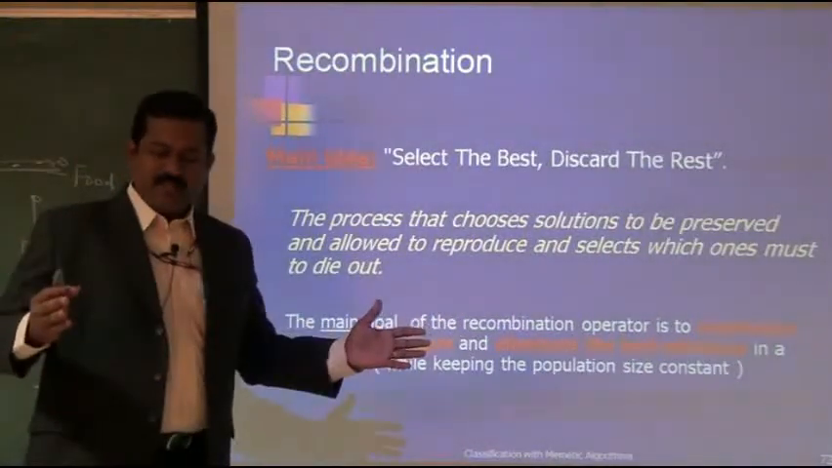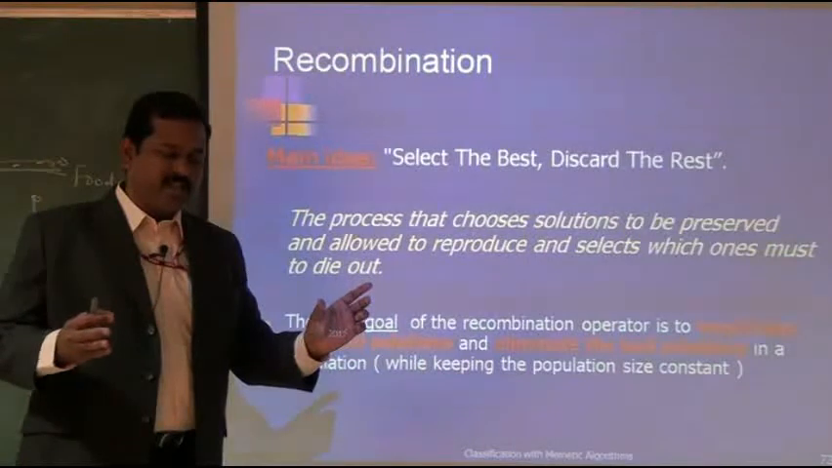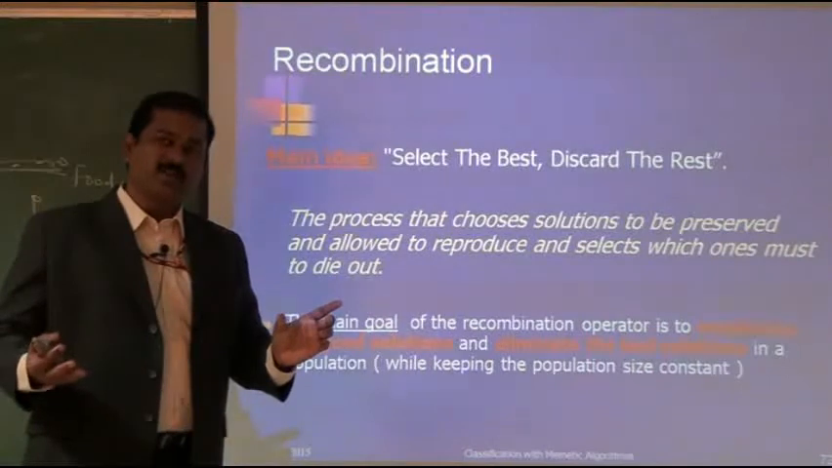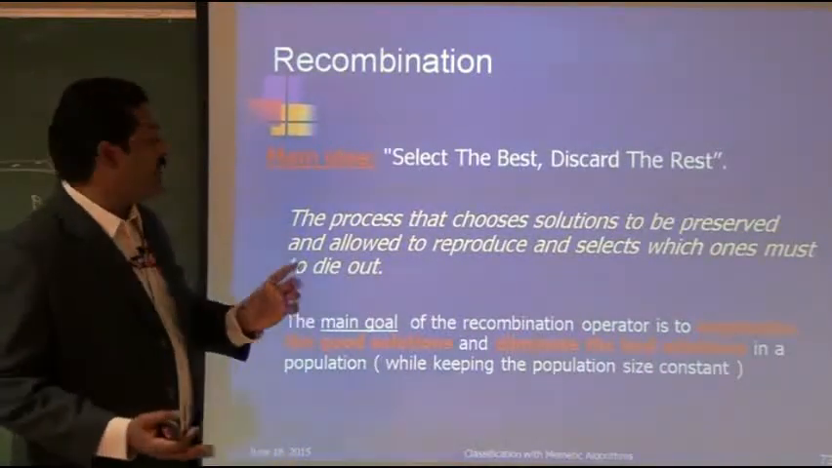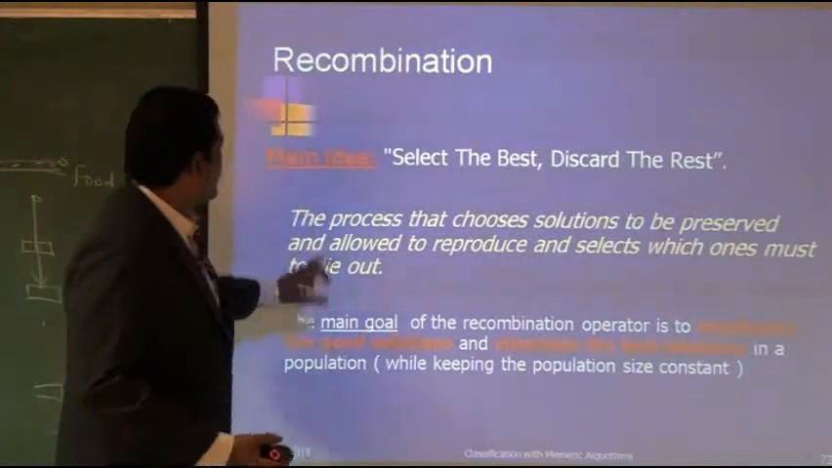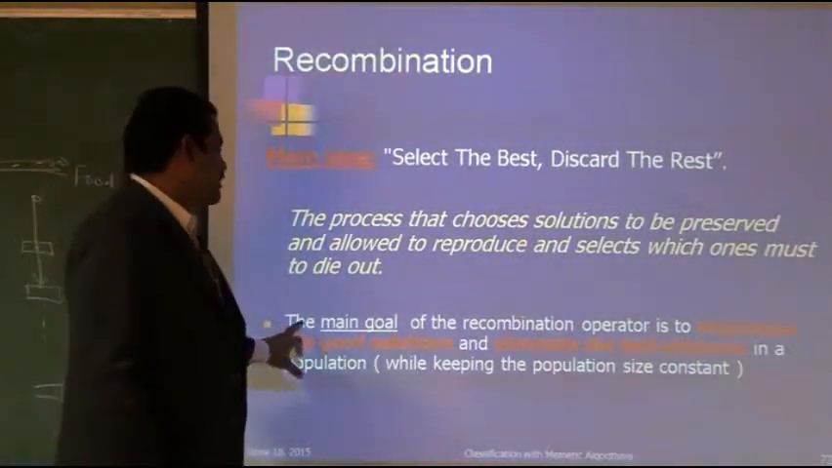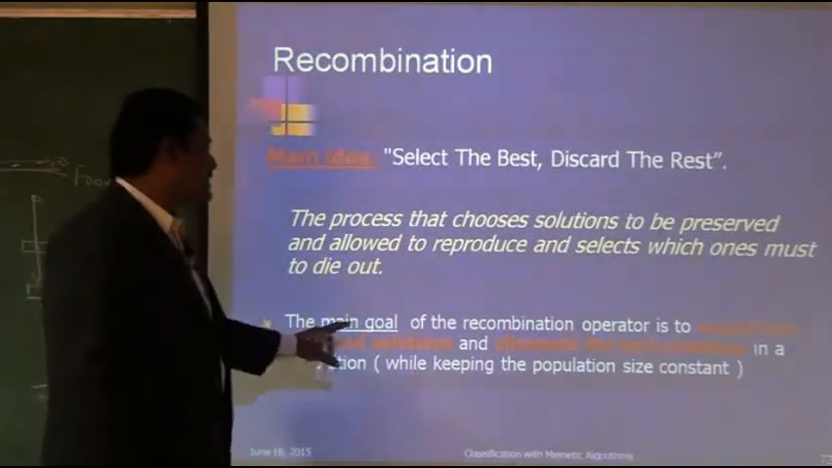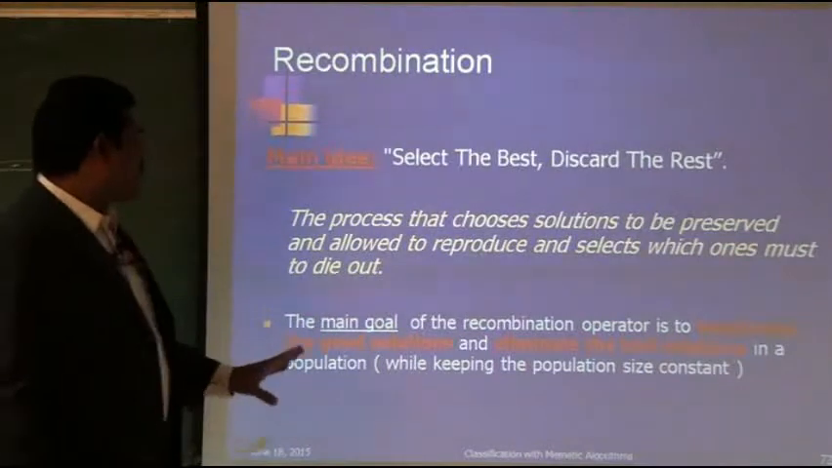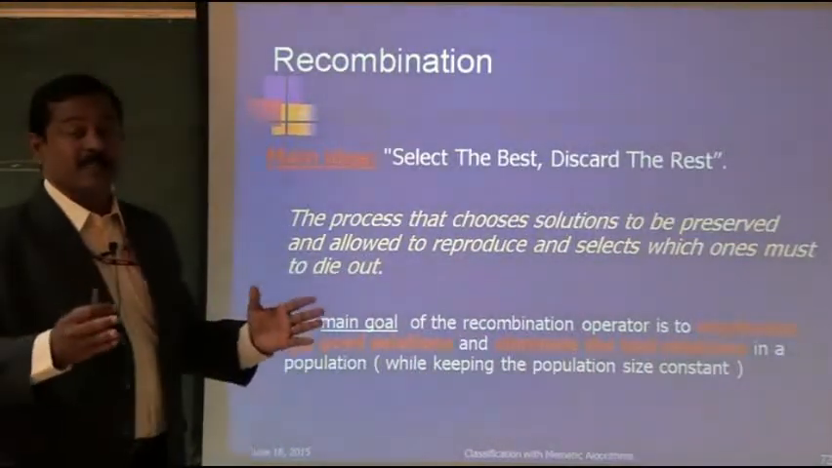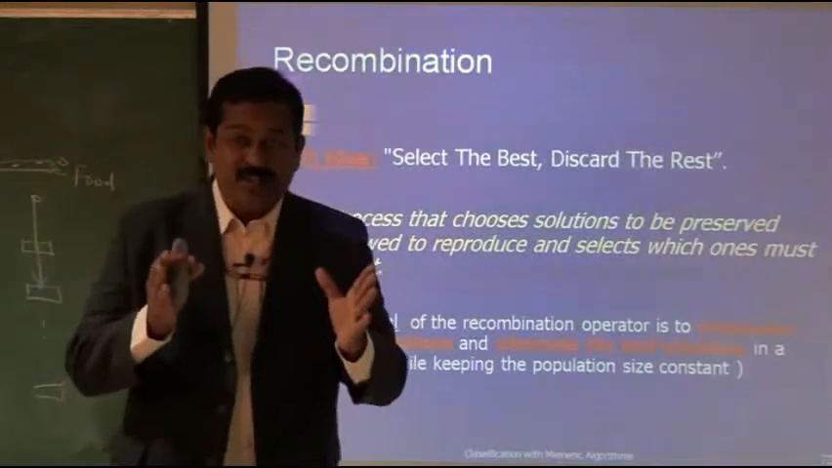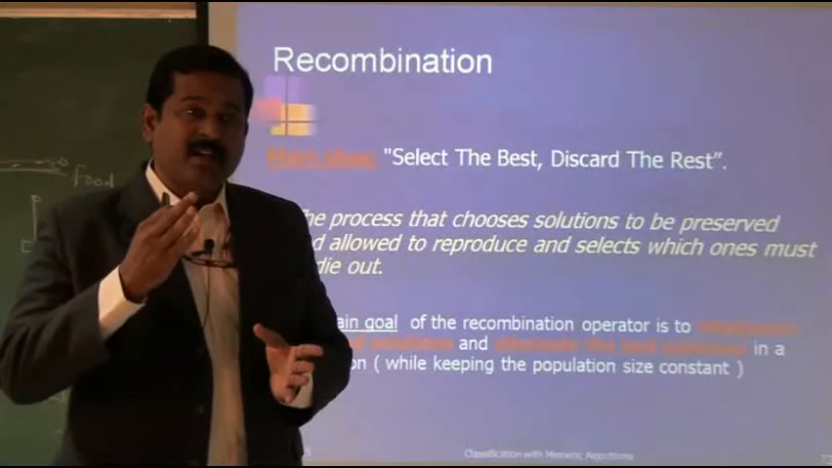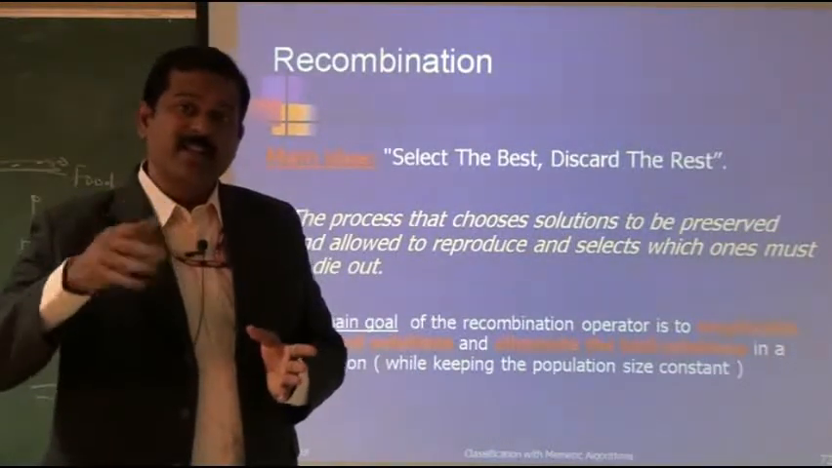So that means if 10 populations are there, which populations are allowed to undergo crossover or mutation, and which are allowed to die out? This is the idea. The crucial operator is this recombination operator. The main goal of this operation is to emphasize the good solutions and eliminate the bad solutions in a population while keeping the population size constant. The size of the population would not change, and at the same time the unfit solutions will be ejected out